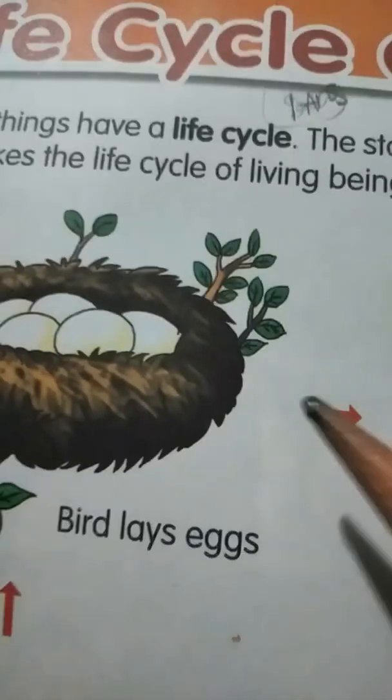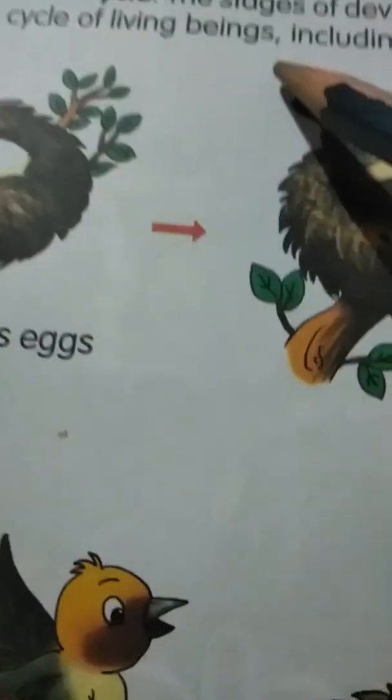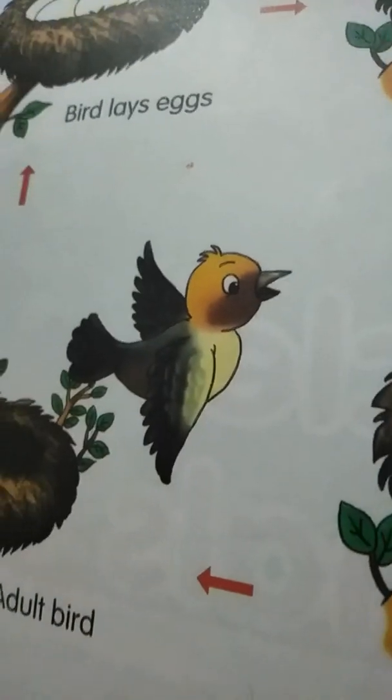Right, open your reader, page number 64. Just read after me, right? All living things have a life cycle. The stages of development from an embryo to an adult make the life cycle of living beings, including people.